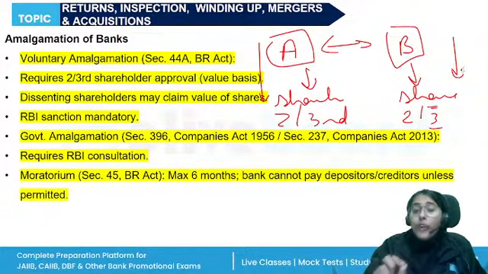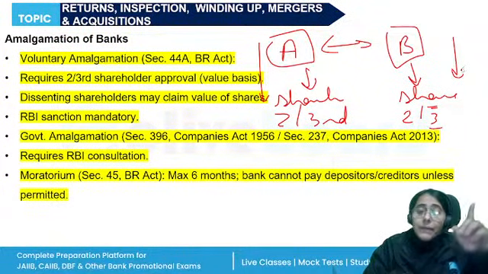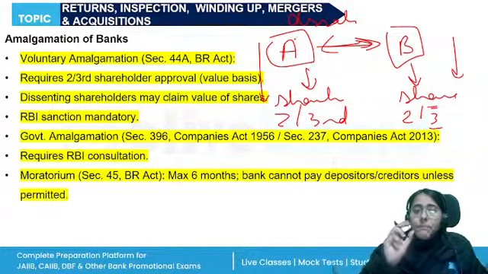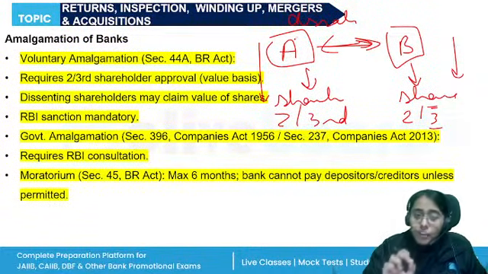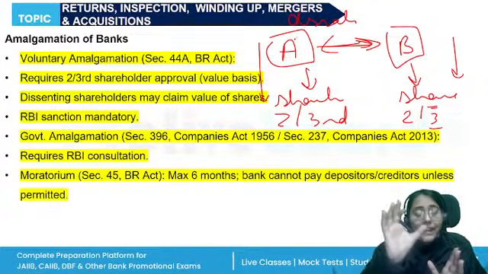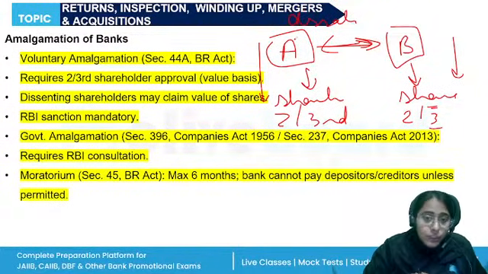And from this point, when the amalgamation is done, let's say Bank A is being amalgamated into Bank B. Now, Bank A will stand dissolved. All right, Bank A will stand dissolved from the specified date. This is voluntary amalgamation, when the banks themselves decide on the amalgamation.